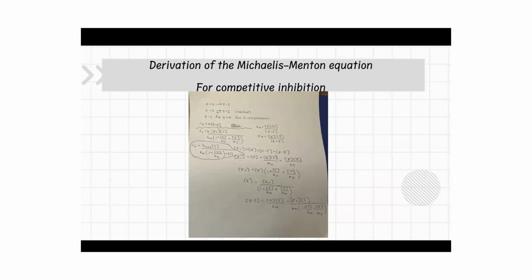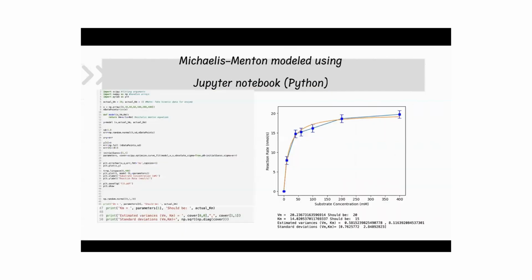According to this derivation, as the concentration of the competitive inhibitor increases, the denominator in the equation becomes larger due to the term 1 plus I over Ki. This results in a higher effect on Km, making it more difficult for the substrate to bind to the enzyme. Therefore, the competitive inhibitor reduces the apparent affinity of the enzyme for its substrate. This would then increase the maximum velocity overall.